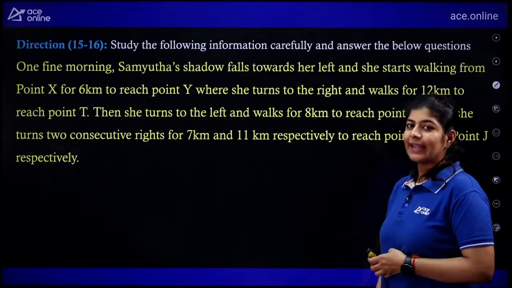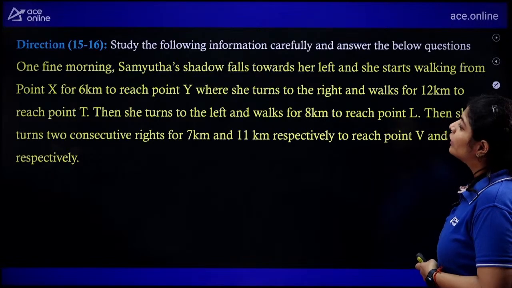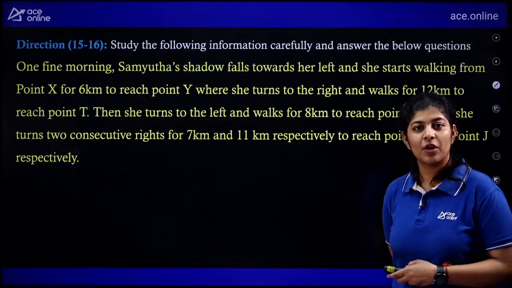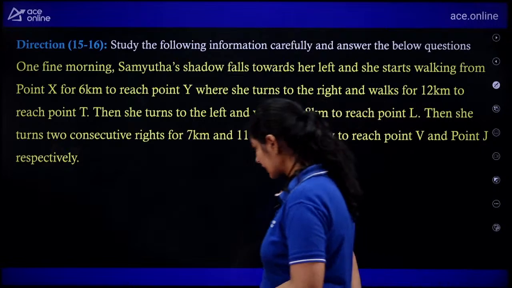The question is saying that one fine morning, Samantha's shadow falls towards her left. We know that in the morning, the sun rises from the east. So here we need to use the concept of shadow as well, right?